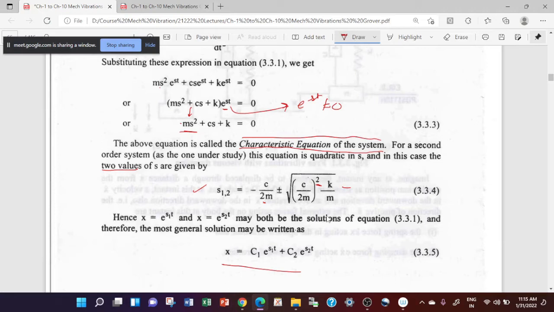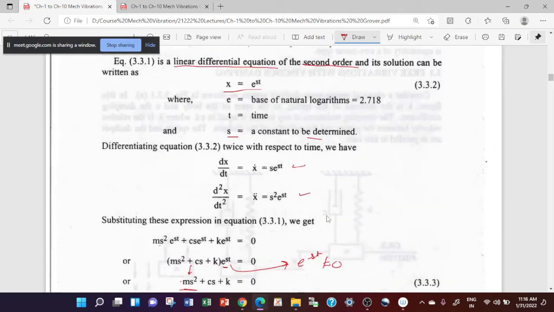So here C1 and C2 are arbitrary constants, and they need to be determined by using initial conditions. Initial conditions means these are the conditions which are defined at time equal to 0. We are able to write this equation in a superimposition manner because our differential equation was linear in nature.